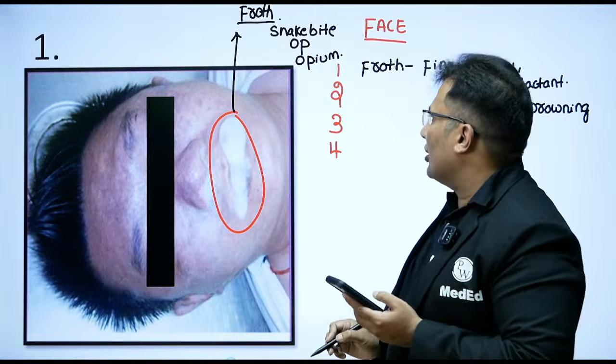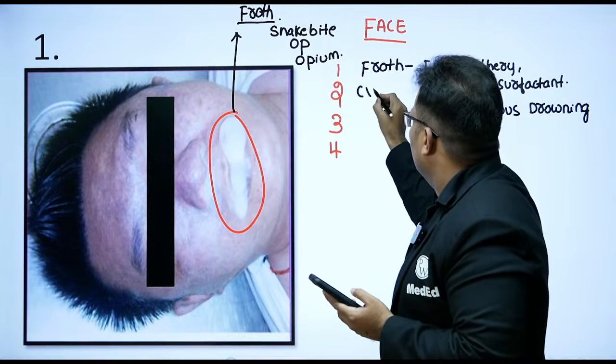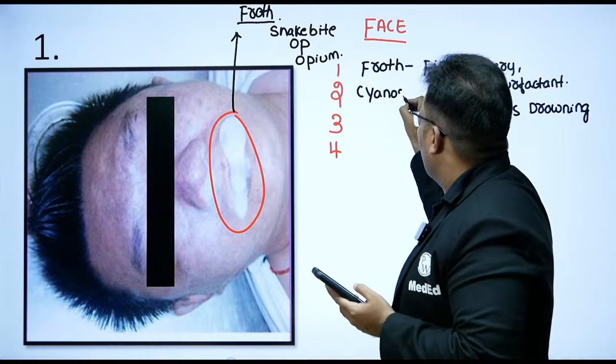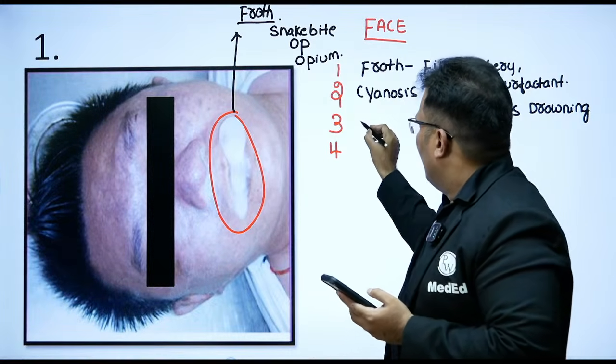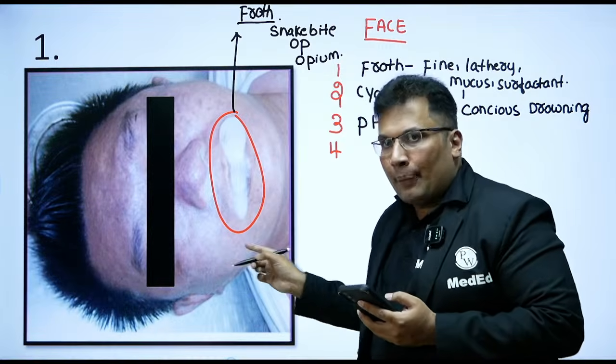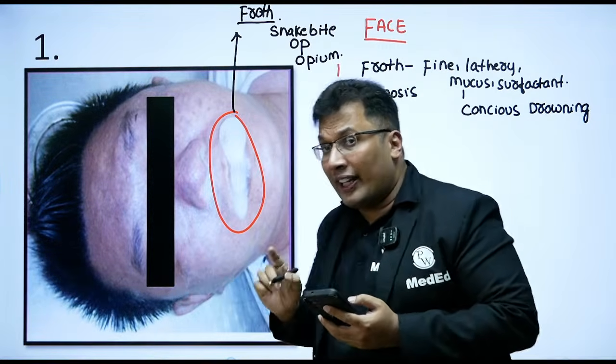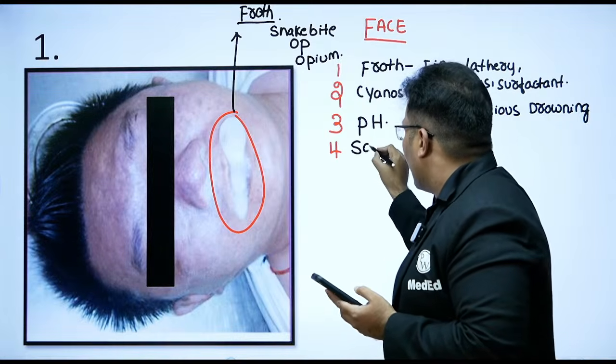Yes. Then comes, look at this, cyanosis. There can be petechial hemorrhages. Then also sometimes you will get sand particles.